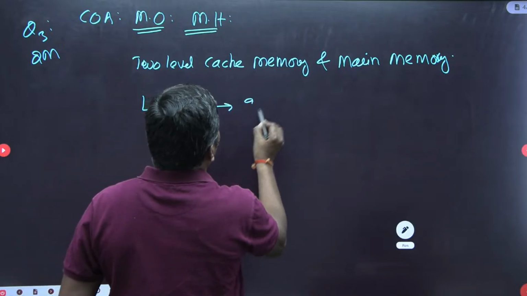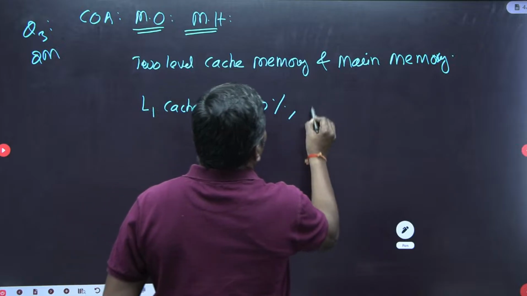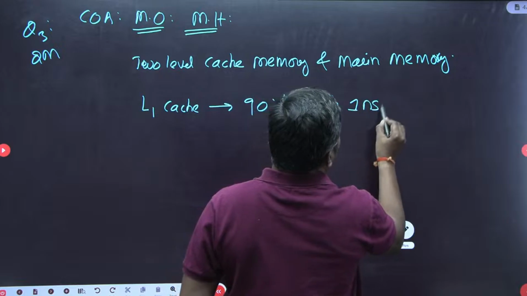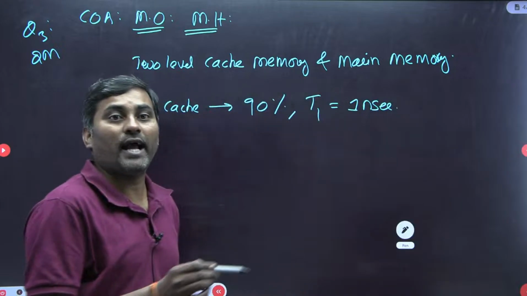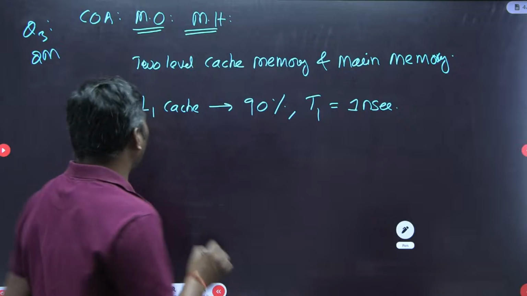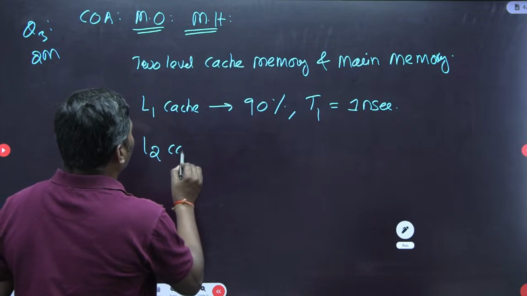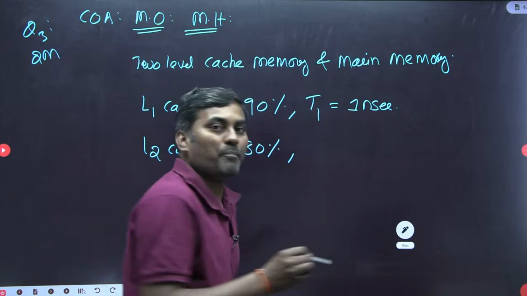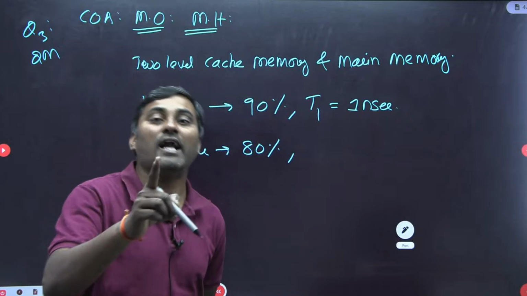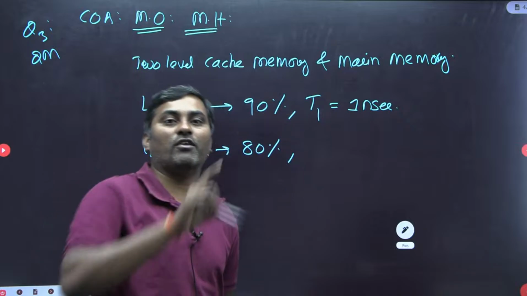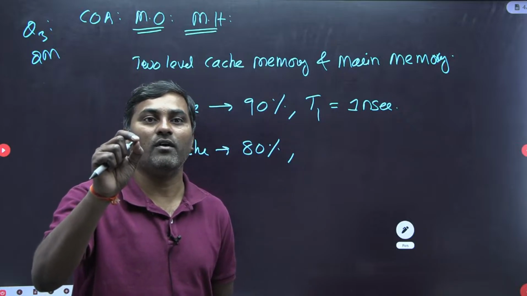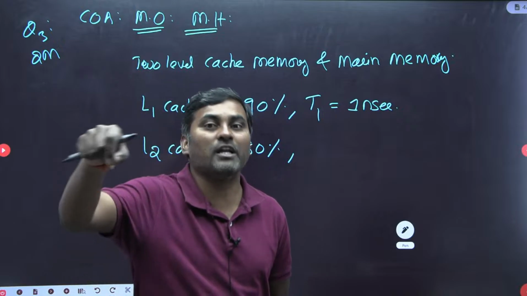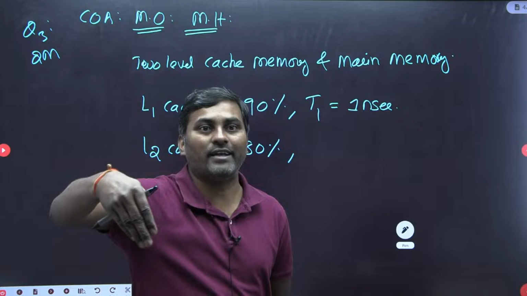Now L1 cache, I am writing: the hit rate is given as 90%, and its access time, let me write T1, is 1 nanosecond. The level 1 access time is 1 nanosecond. The level 2 cache memory hit rate is 80%. They said miss penalty from level 2 to level 1 cache. Students generally have a confusion: should I use a level by level hierarchy formula, or a parallel connection?